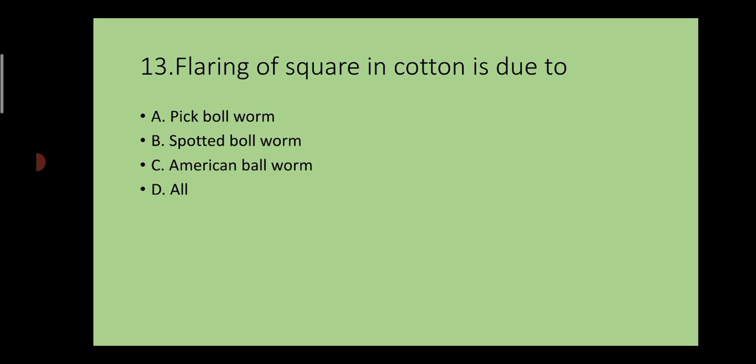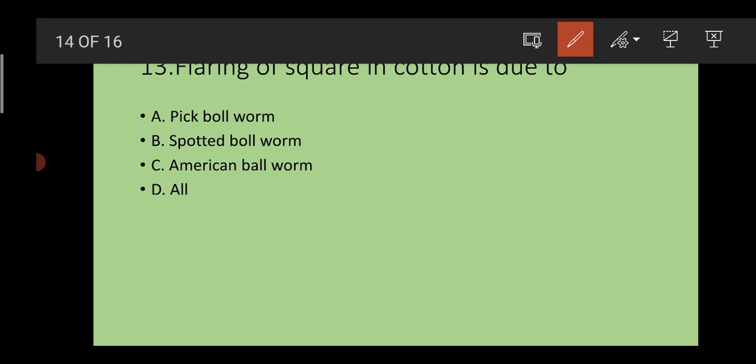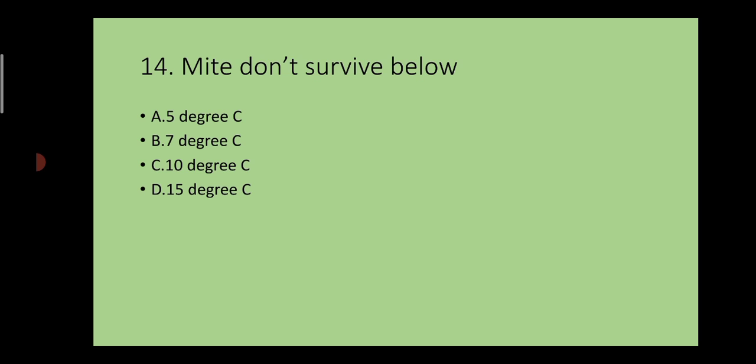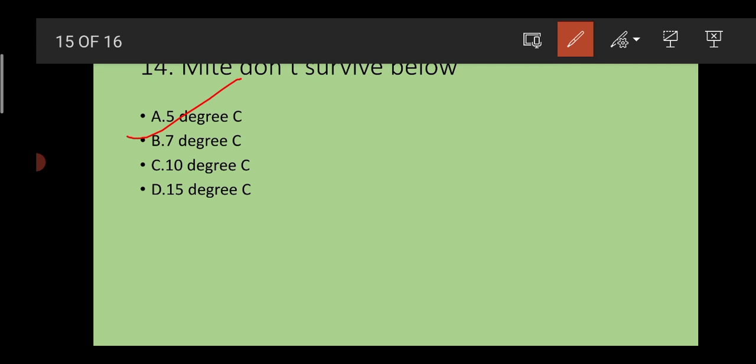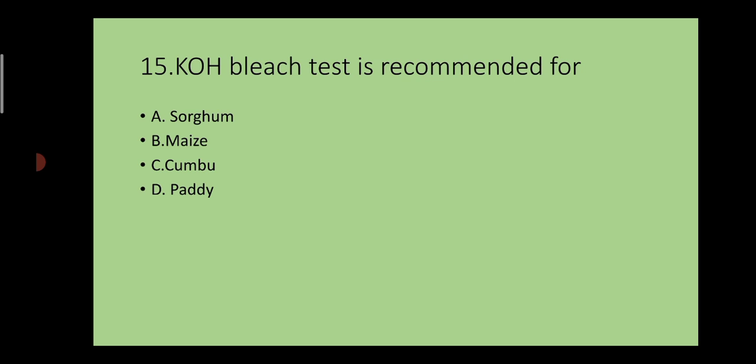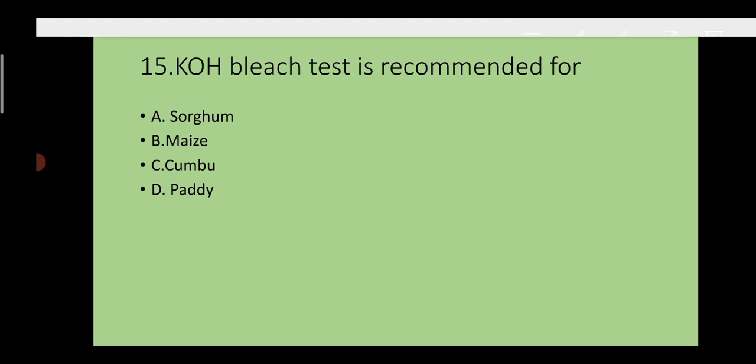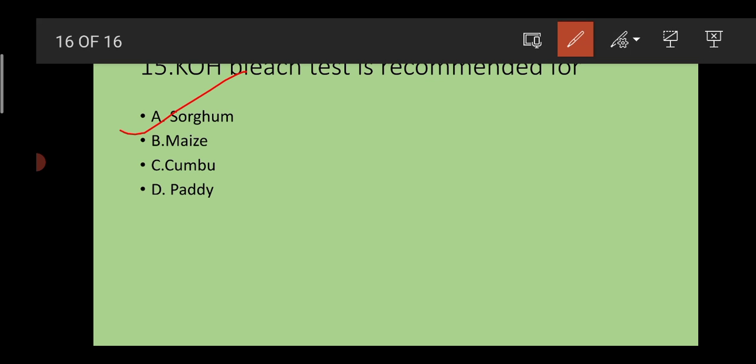Flaring of square in cotton is due to spotted bollworm. Might do not survive below 5 degrees Celsius. Answer is A. And the last question: the QH bleach test is recommended for sorghum.